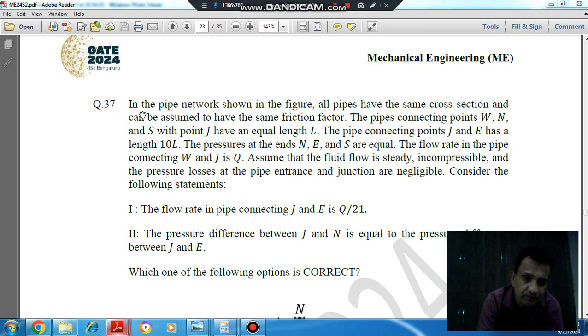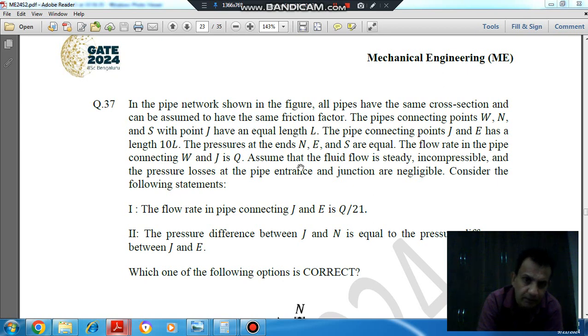Question number 37: in the pipe network shown in the figure, all pipes have the same cross section and can be assumed to have the same friction factor. The pipes connecting W, N and S with joint J have an equal length L. The pipe connecting J and E has a length of 10 m. The pressure at the ends N, E and S are equal.